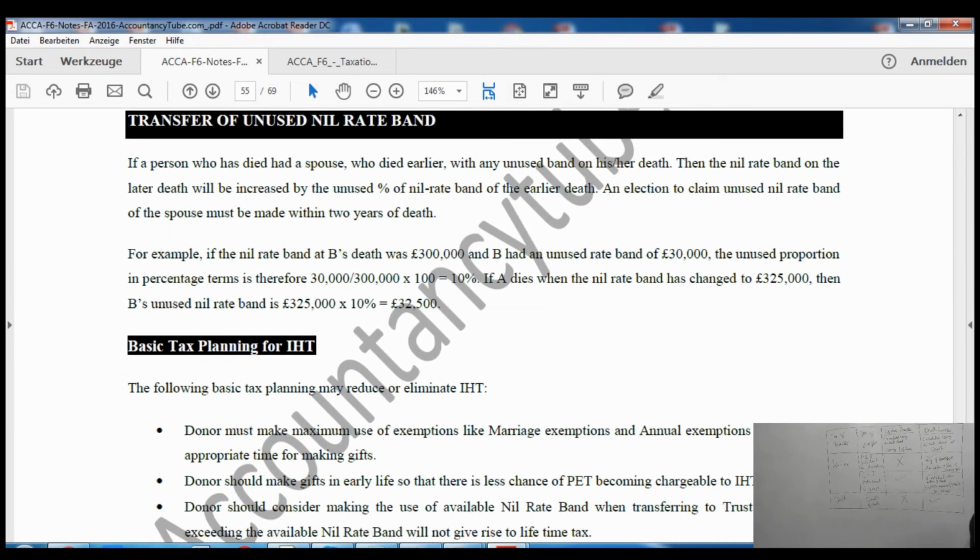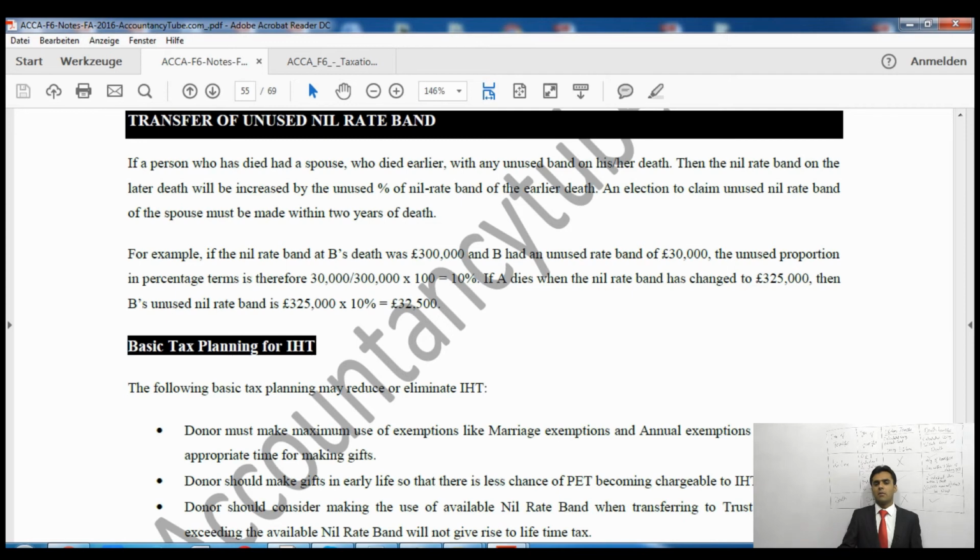Then it says transfer of unused nil rate band. Now if an individual dies today and has not used all of her nil rate band, say for example her nil rate band was £325,000 and she only used £300,000 instead of the total £325,000, then the remaining nil rate band of £25,000 can be transferred to her spouse when he dies.